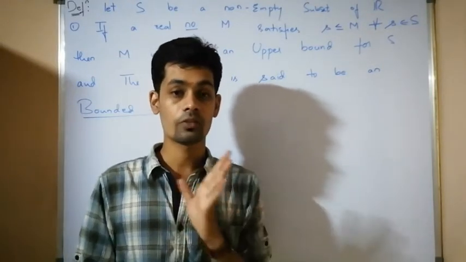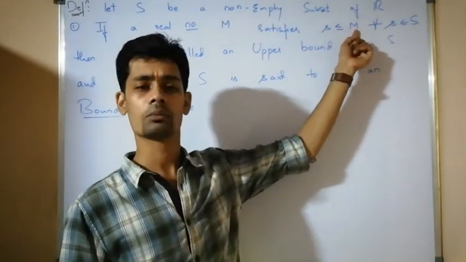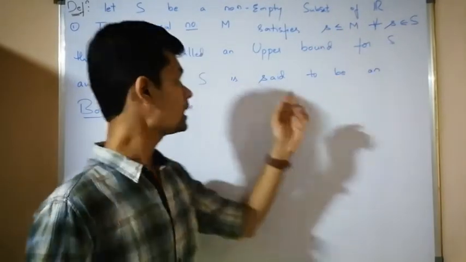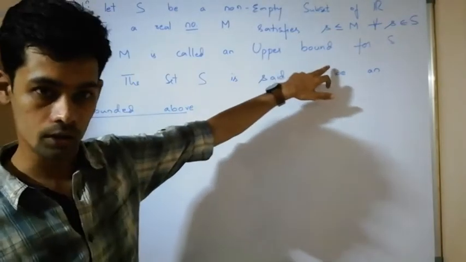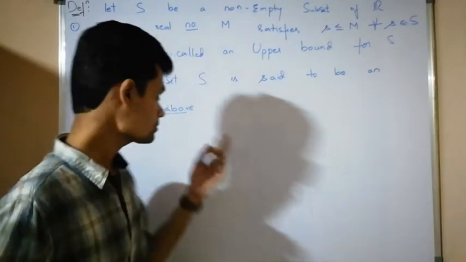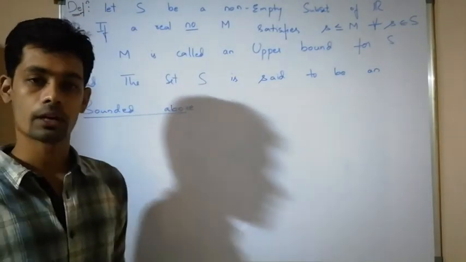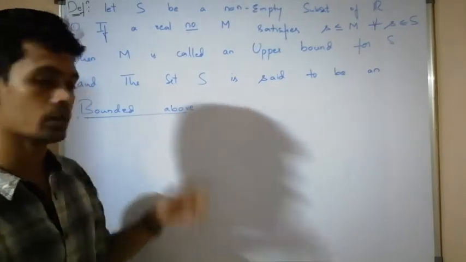If all the elements of a set are less than or equal to that real number, then that real number is said to be an upper bound for that set. If there exists at least one upper bound, then I will say that the set S is bounded above.